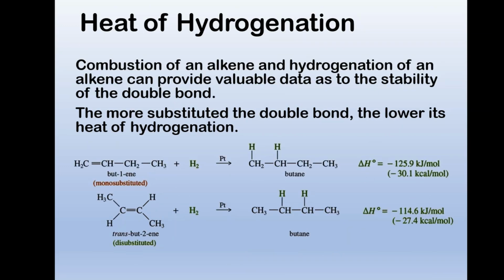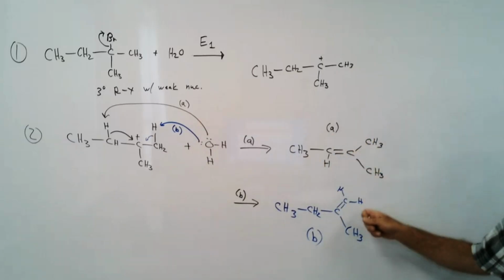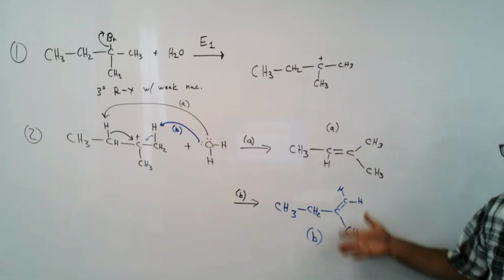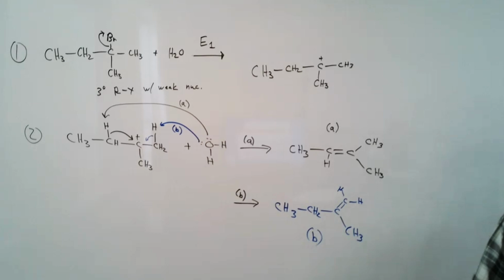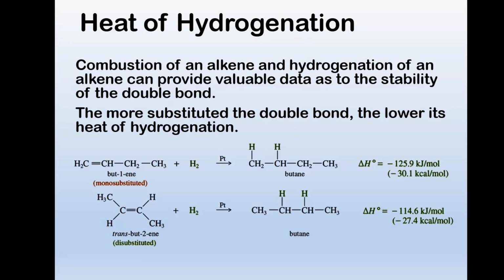So how many of you enjoy thermochemistry? It's good stuff. Thermochemistry is going to tell us which one's more stable. And if we look at the amounts, we might tell which one's more stable. But we're going to use thermochemistry to figure that out with heats of hydrogenation. Notice these alkenes, the only difference is the double bond.